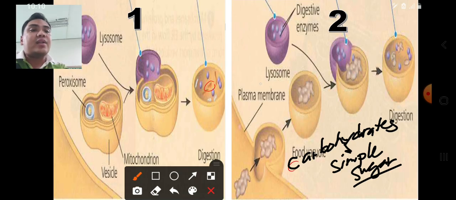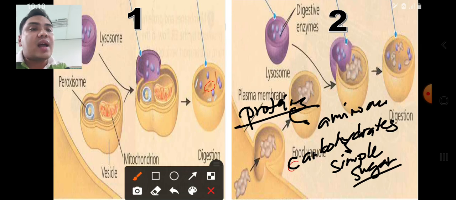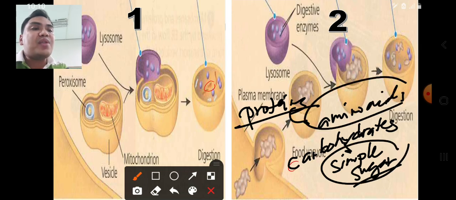On the other hand, proteins are also large molecules. Once we break the protein molecules using the hydrolytic enzymes found within the lysosome, they will turn into amino acids. Amino acids and simple sugars are smaller, simpler molecules that are essential for the cell to perform its main function.